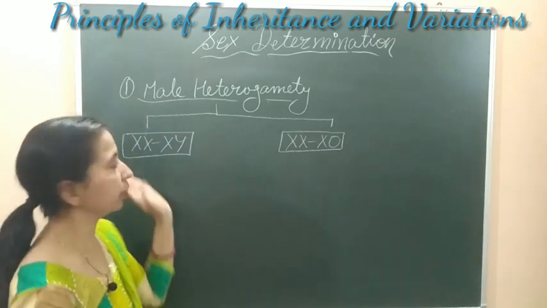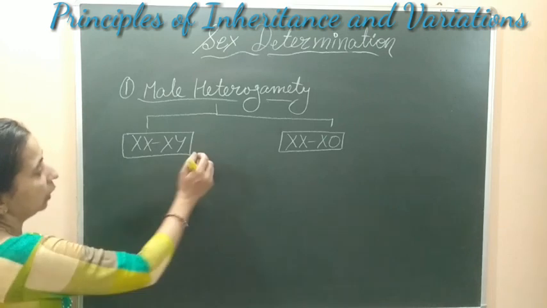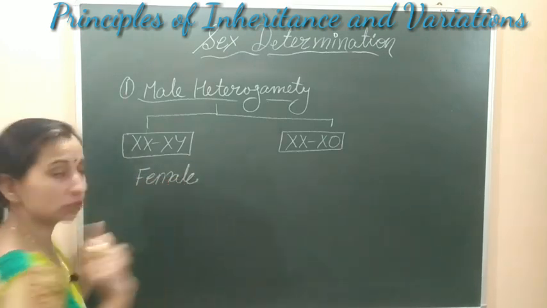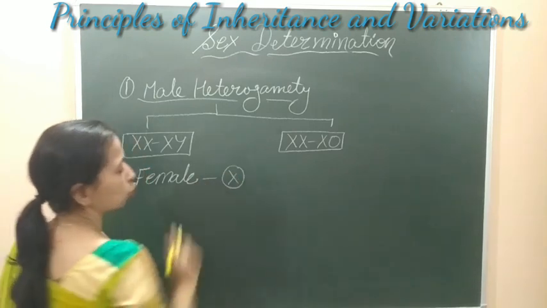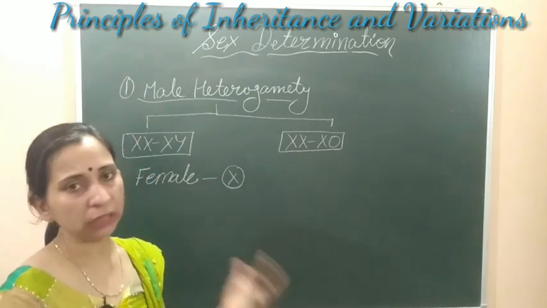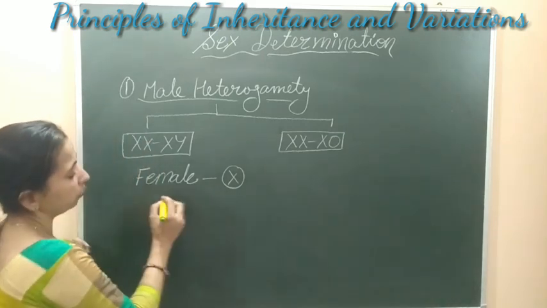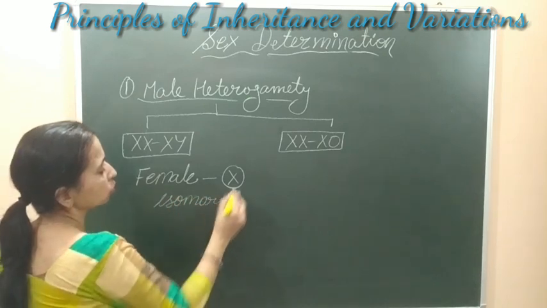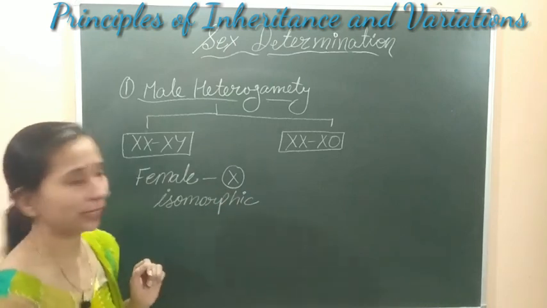Now let's start male heterogamety. This is the XX or XY type of male heterogamety. In this heterogamety, the female will form one single type of gametes, and these gametes will contain the X chromosome. The female will form X, and all the gametes will contain the X chromosome. So these females are homogametic, or isomorphic, because all the gametes are the same.